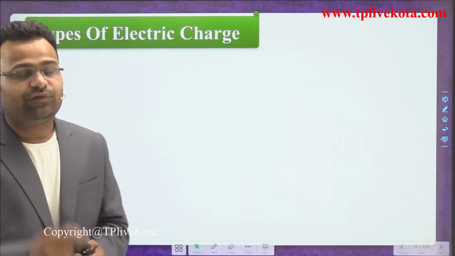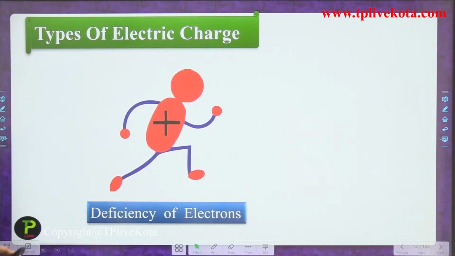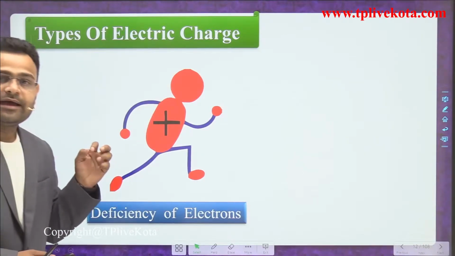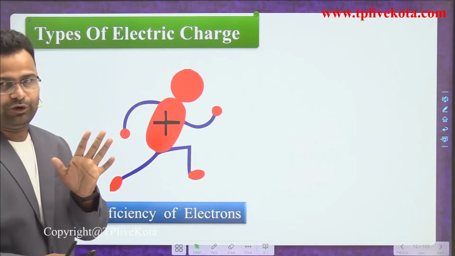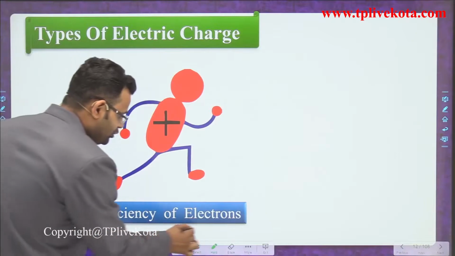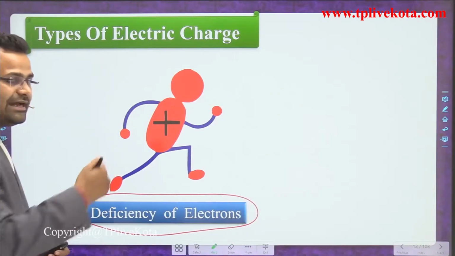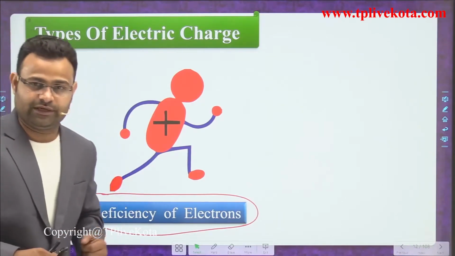The first one is positive charge. Basically the atom is a neutral body. The body becomes positively charged when it has a lesser amount of electrons, guys, meaning there is a deficiency of electrons.